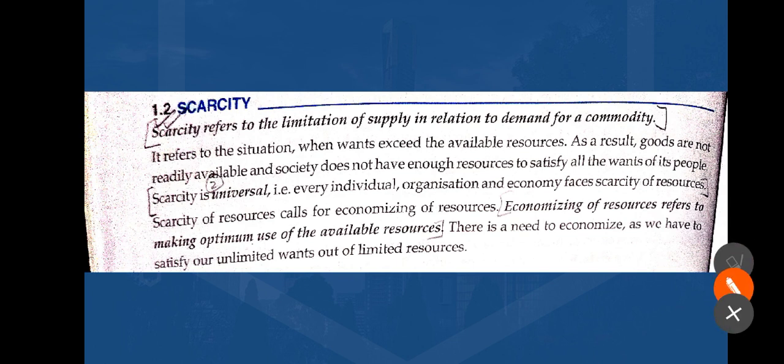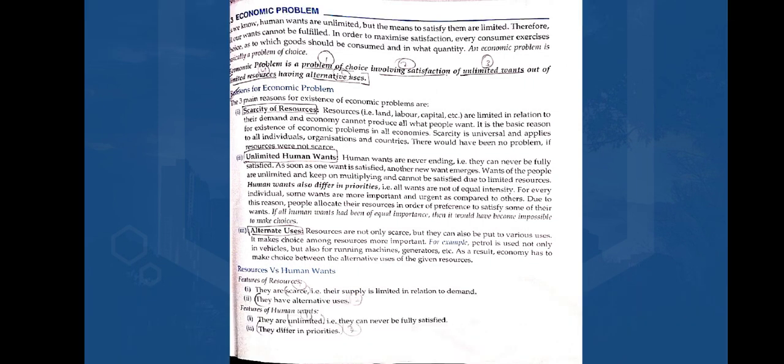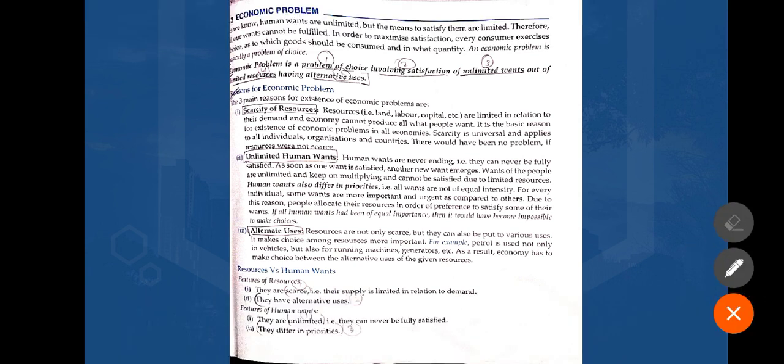Now the next topic we're going to do is the economic problem. As we know, the economic problem is basically a problem of choice. So what is the economic problem from your exam point of view? Economic problem is a problem of choice involving satisfaction of unlimited wants out of limited resources having alternative uses. I'm going to explain it. Economic problem is a problem of choice, when we have to choose, which involves satisfaction of unlimited wants out of limited resources having alternative uses.